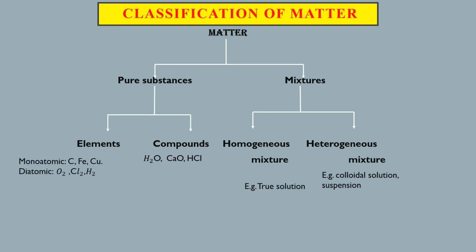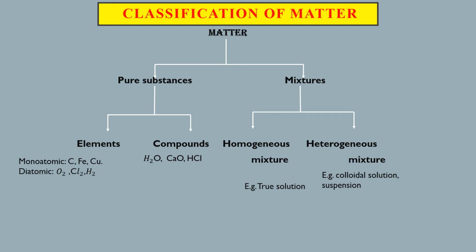Compounds, examples water, CO, that means it contains more than one element in a fixed proportion by mass. You have here H2O, calcium oxide, hydrochloric acid. Now let us come into the division of mixtures. Mixtures are classified as homogeneous mixtures or heterogeneous mixtures.